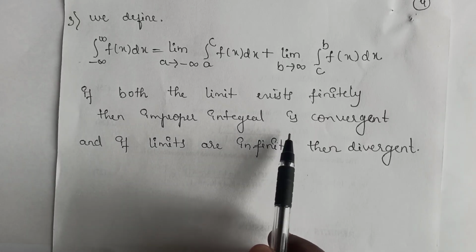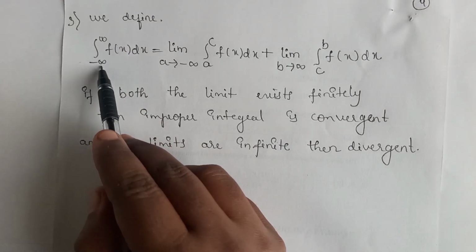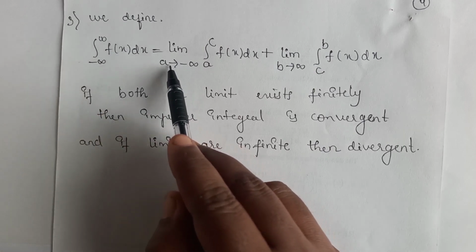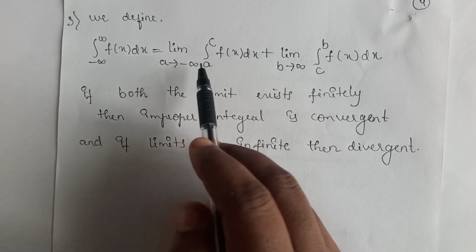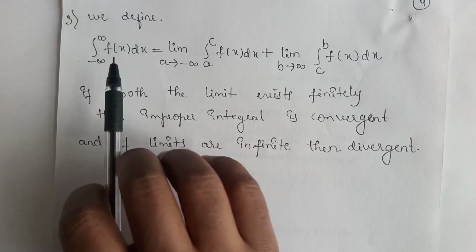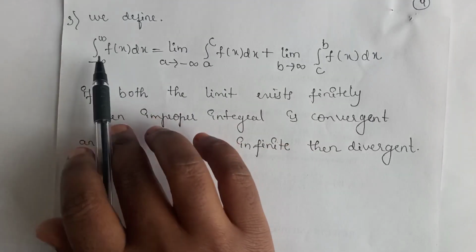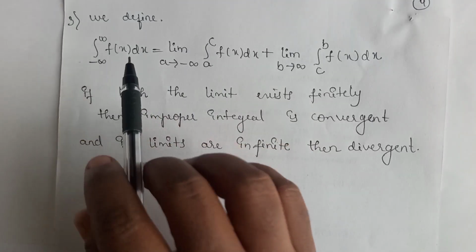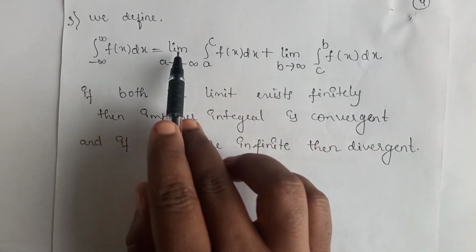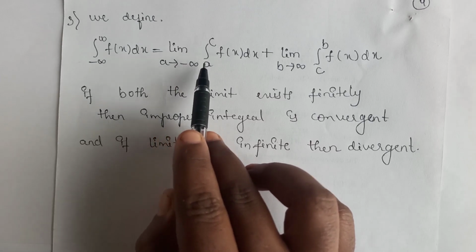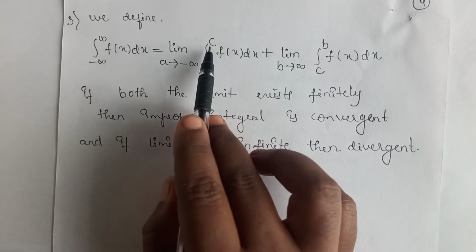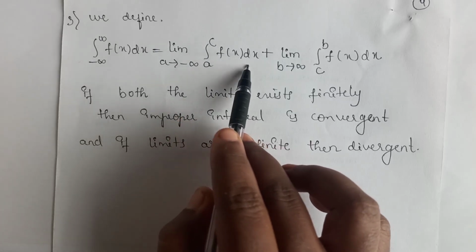So in the same way we define the integral from minus infinity to infinity of f of x dx. You can see here both the upper limit and lower limit are infinite. Therefore, again we change these two limits in terms of limits. First we change this one as limit a tends to minus infinity, integral a to c, so here we use another variable c, f of x dx, plus.